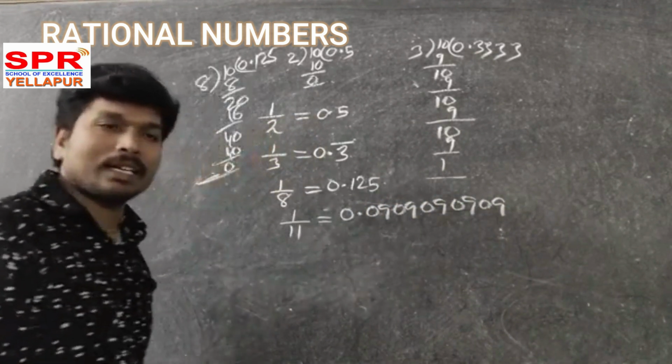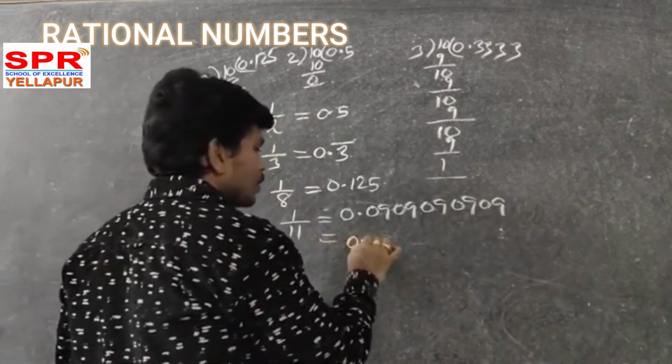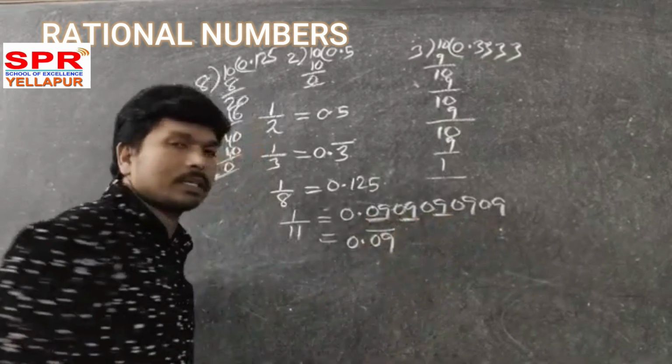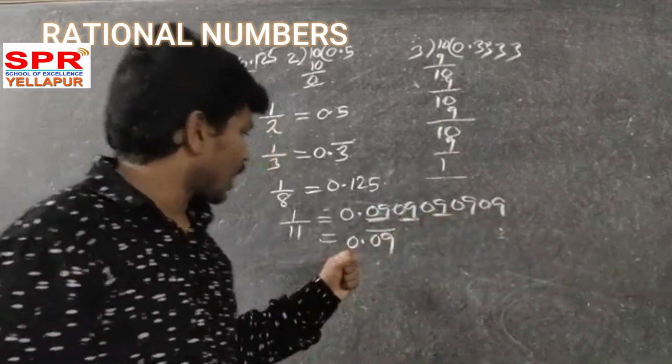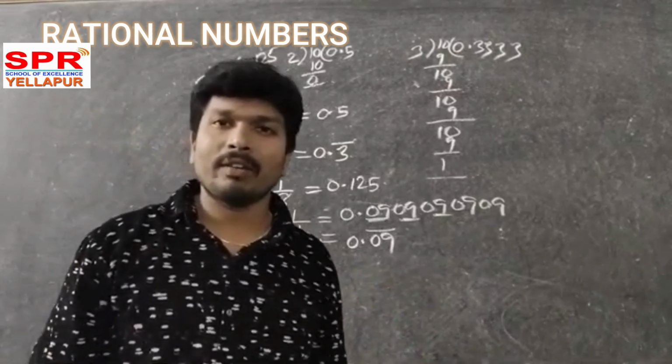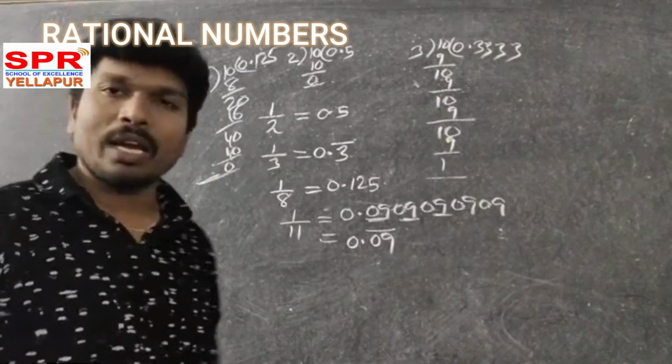0.0909090909, you are getting like that. So what is the value of it? 0.09 bar, because the repeated part is 0.09 bar. That is the 1 by 11 value. 1 by 11 is equal to 0.09 bar.